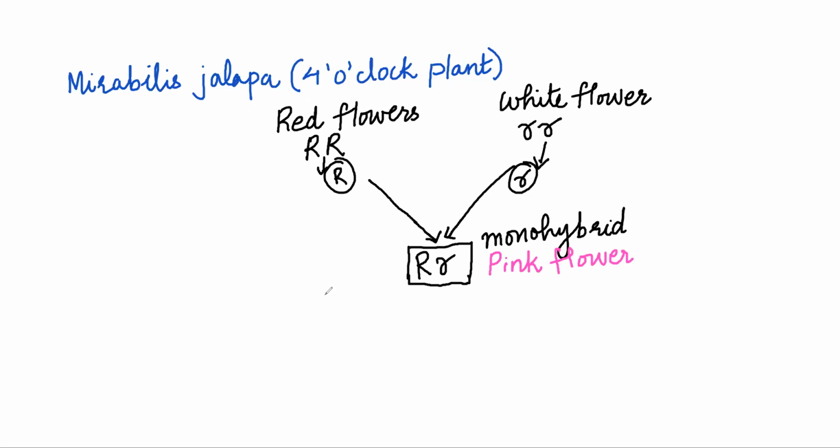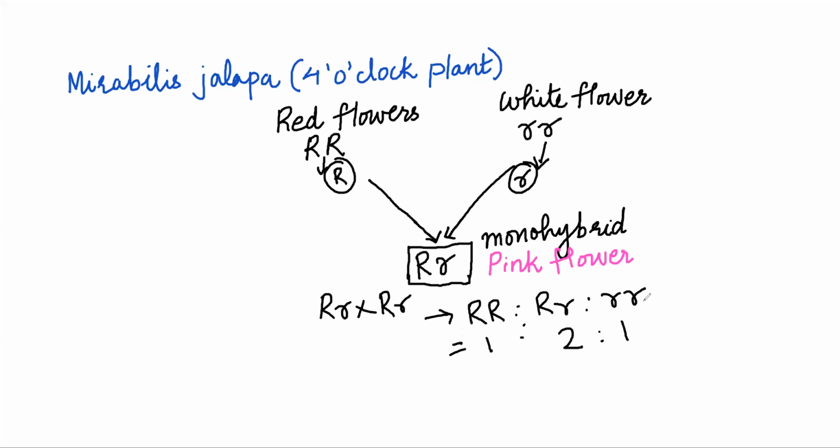Now when this was allowed to self, on selfing, Mirabilis jalapa produced capital R capital R, capital R small r, small r small r in the ratio 1 is to 2 is to 1. I can also say that there were red flowers, pink flowers, and white flowers in the F2 generation in the ratio 1 is to 2 is to 1.